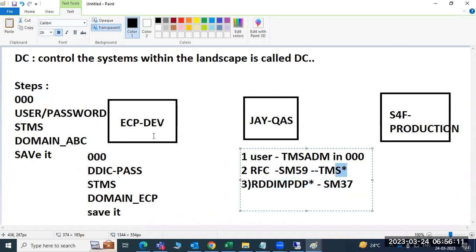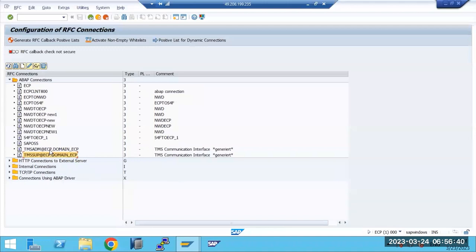We are creating here, so here also two will be created. When you create in this system, two will also be created, and when you create in S4F, two RFC destinations will be created as well. One user, two RFC destinations, and thirdly one job will be triggered, called RDDIMPDP. This is a very important concept.